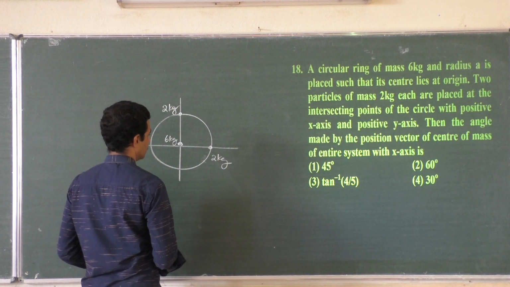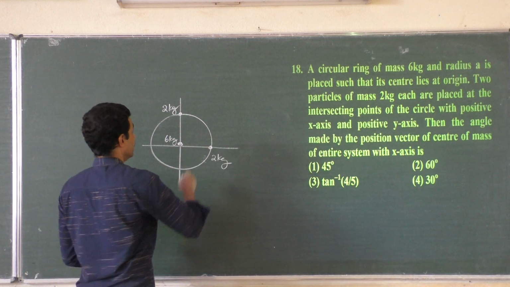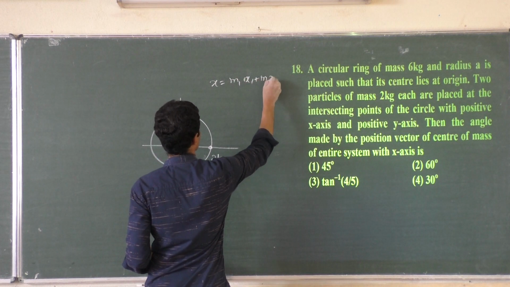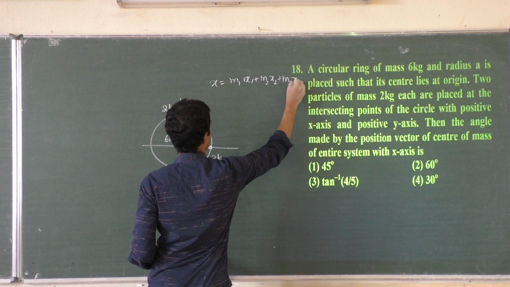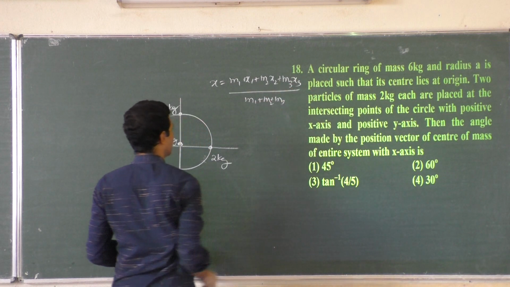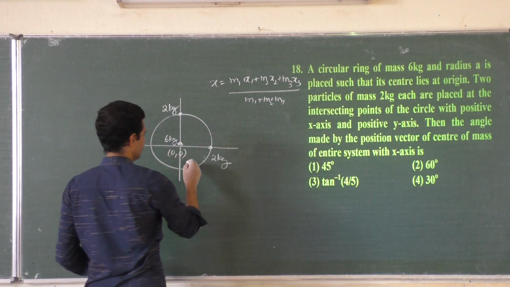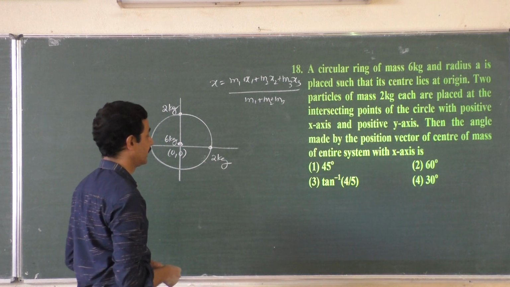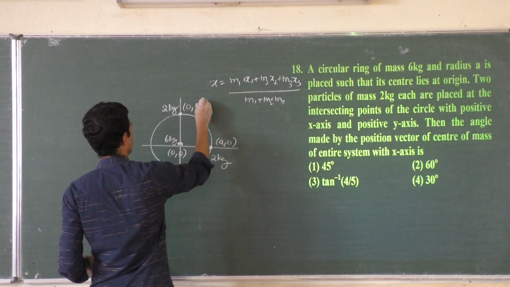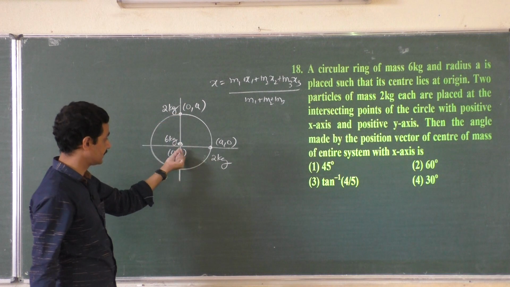Where is the center of mass now? If you want to find out the coordinates of the center of mass, you know the formula. X is m1 x1 plus m2 x2 plus m3 x3 divided by m1 plus m2 plus m3. Similarly for y, m1 y1. So what is this, 0, 0? And it is the circle of radius a. So this is a, 0. And what is this? 0, a. For this one, y is 0, x is a. For the other, y is a, x is 0.